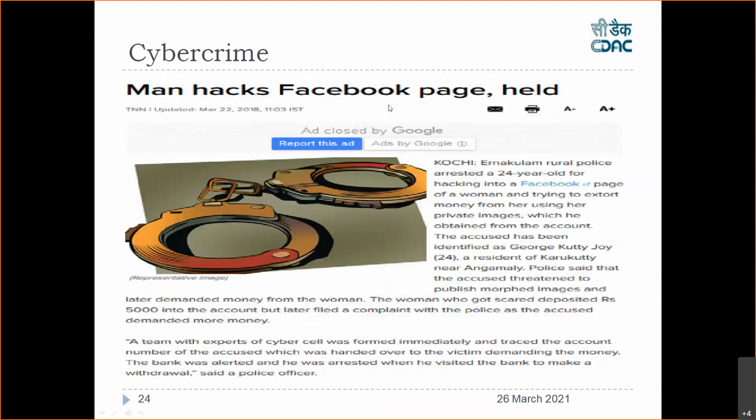Man hacks a Facebook page and is held. A 24-year-old boy from Kochi hacked into the Facebook page of a woman and tried to extort money from her using her private images. This is again a cyber crime which was reported in 2018.